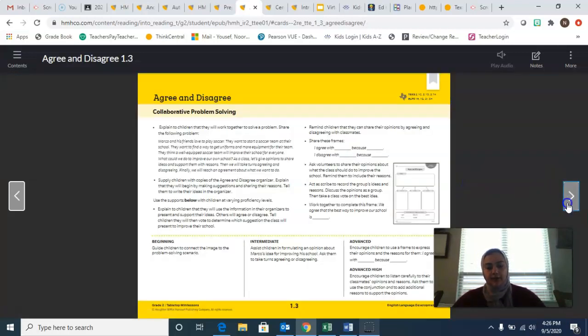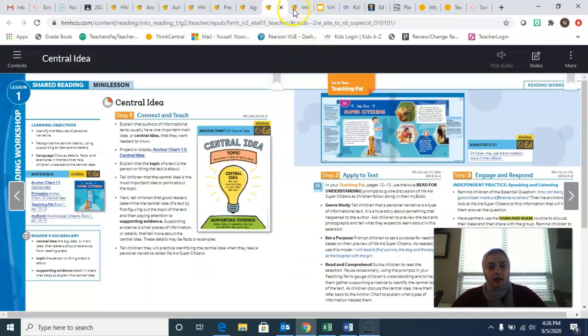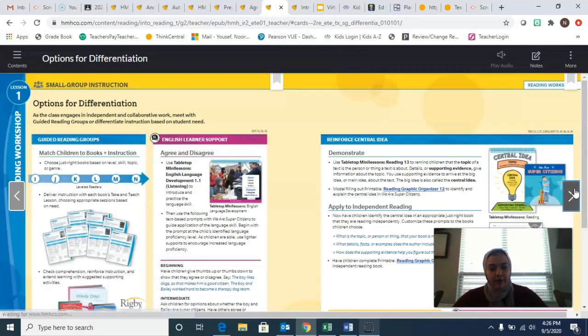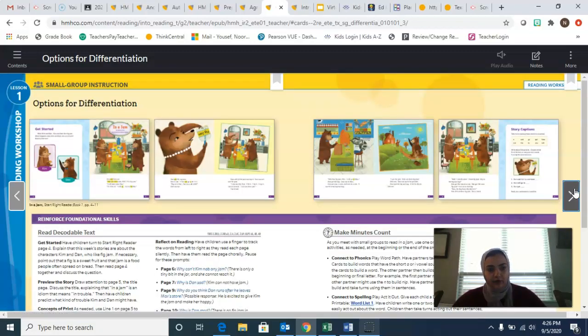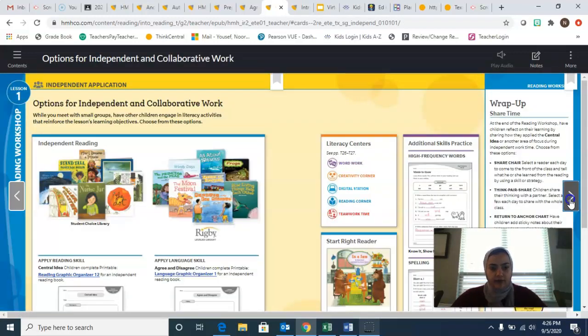All right, so that's agree. And then again, when you agree or disagree, you say, I think, I agree, or I disagree, and then you give reasons. This boy gave three reasons why. All right, let's see what else. We went over our vocabulary, we read the story, we went over central idea, we went over agree and disagree, and I think that's it for today.